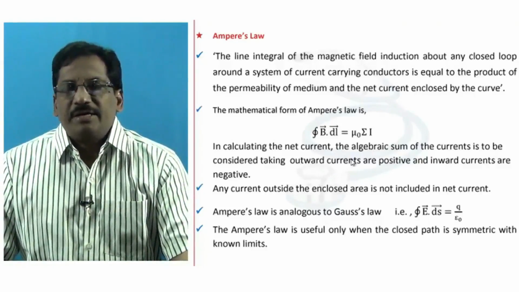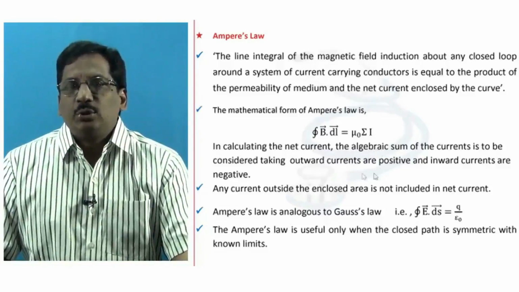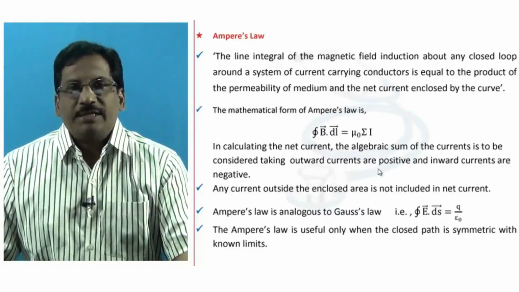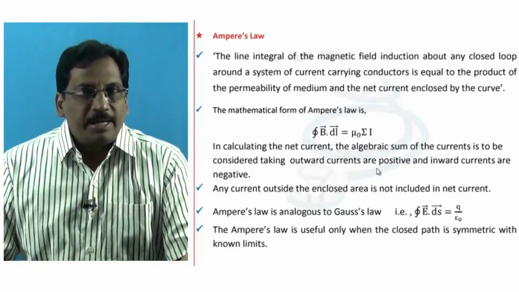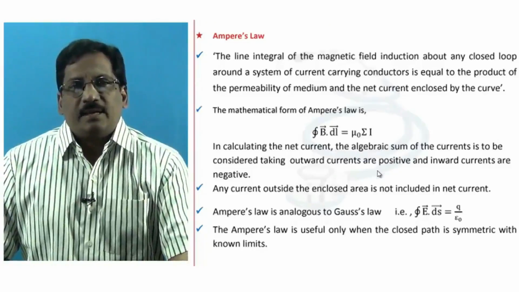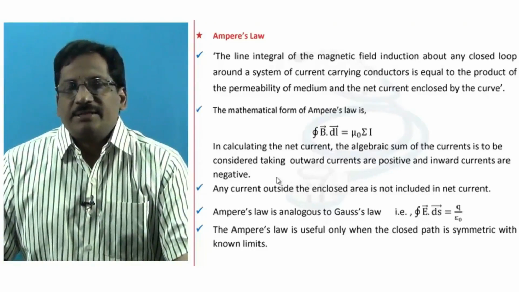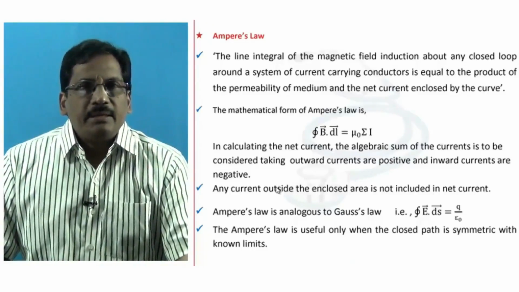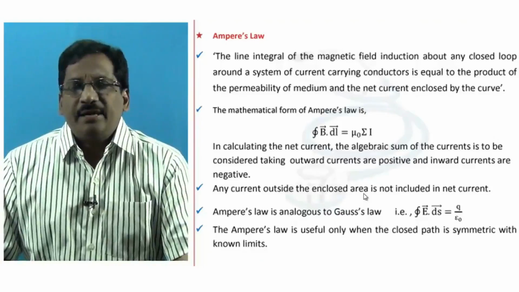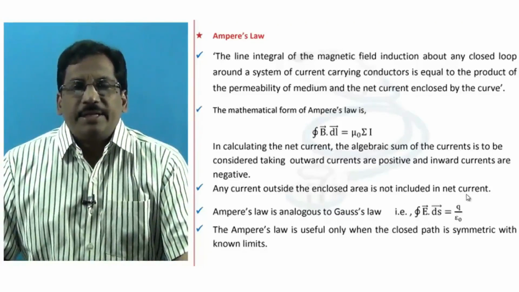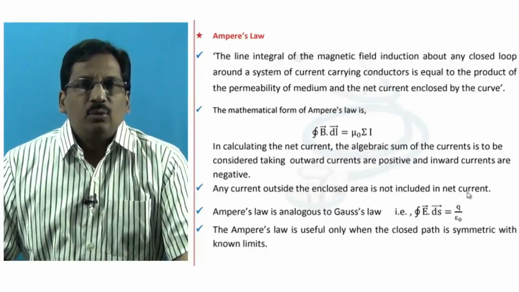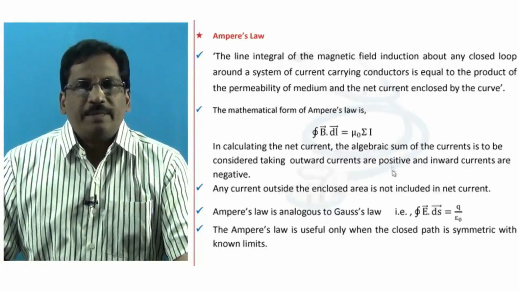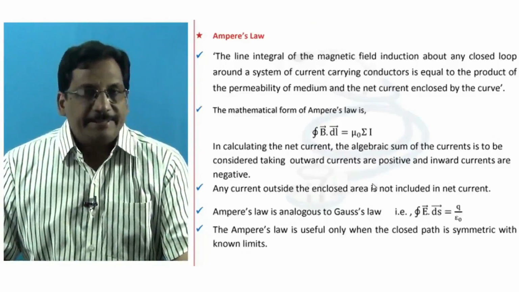Around the system of current carrying conductors we take a closed loop, and in respect of that reference plane, outward currents are positive and inward currents negative. Any current outside the closed area is not included in the net current. Only those currents which are bounded by our referred closed loop are to be taken in calculation of the net current.